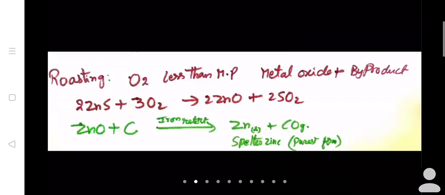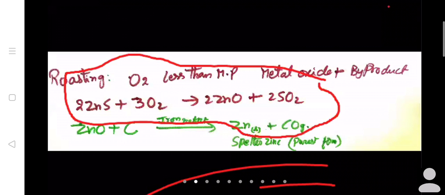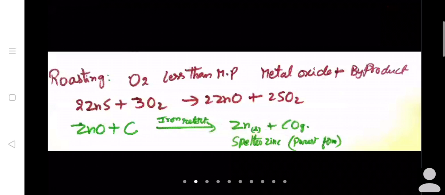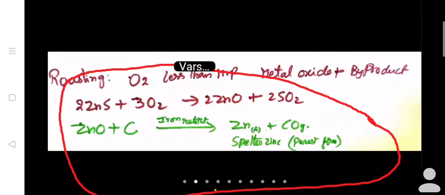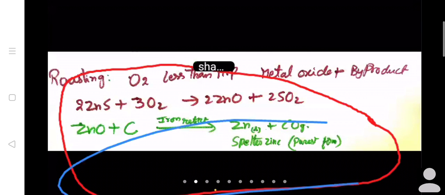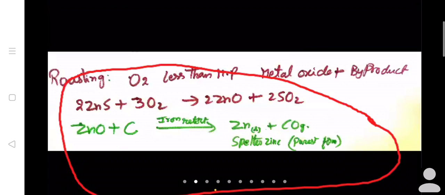And from this oxide ore, the oxygen will be eliminated and zinc will be made, because directly we cannot remove the sulfur from zinc sulfide. Different steps are needed. First, from zinc sulfide we convert it into zinc oxide by oxidation or roasting. Later we use a reduction process using coke or carbon. Zinc oxide plus carbon gives rise to zinc plus carbon monoxide gas. Is it okay?